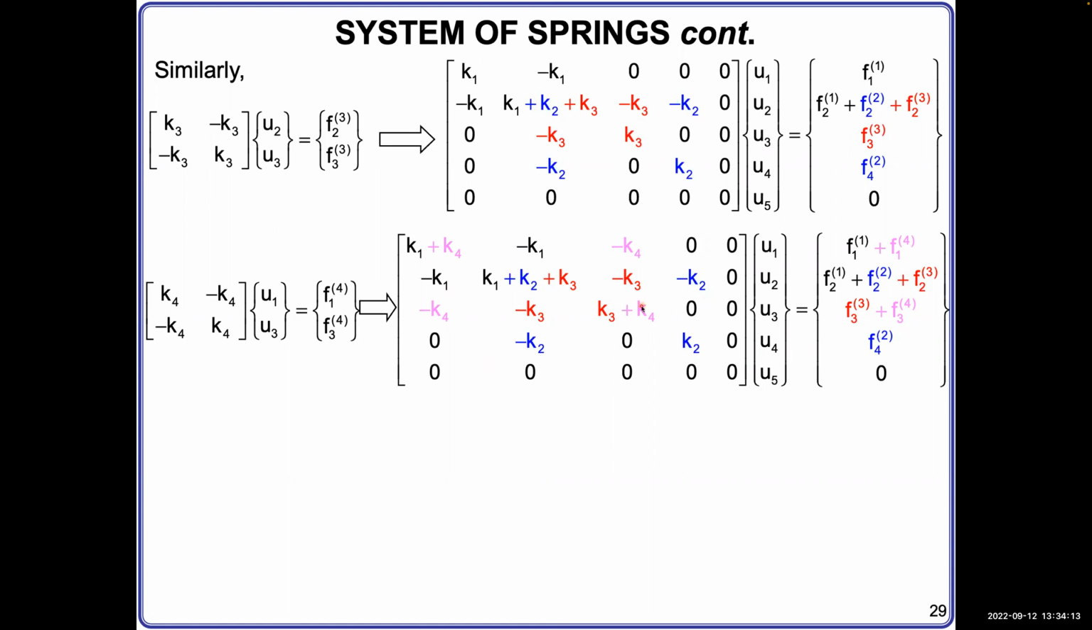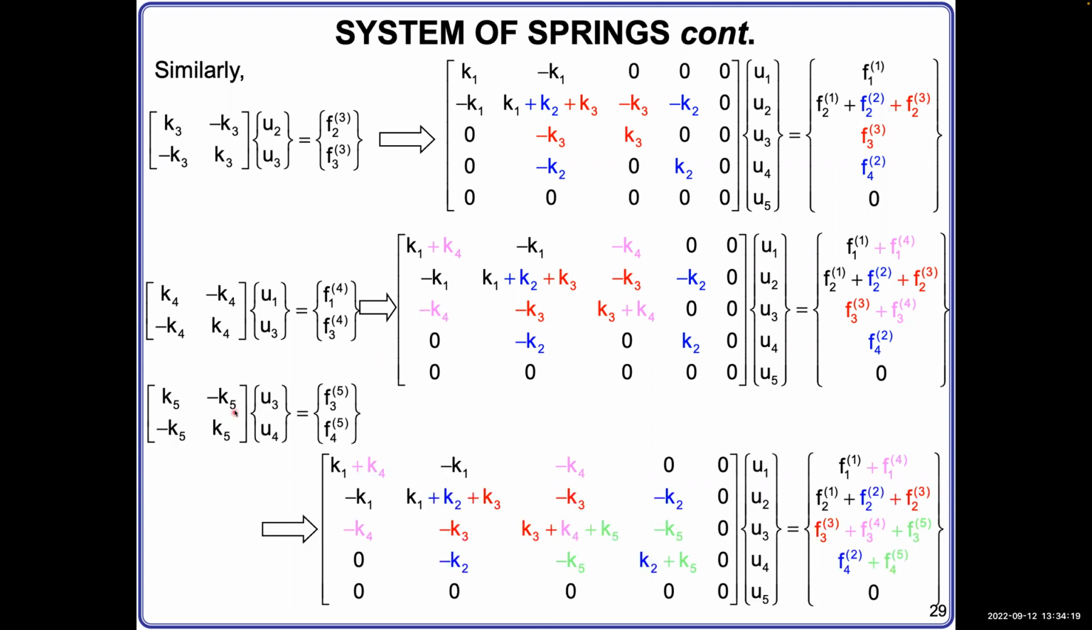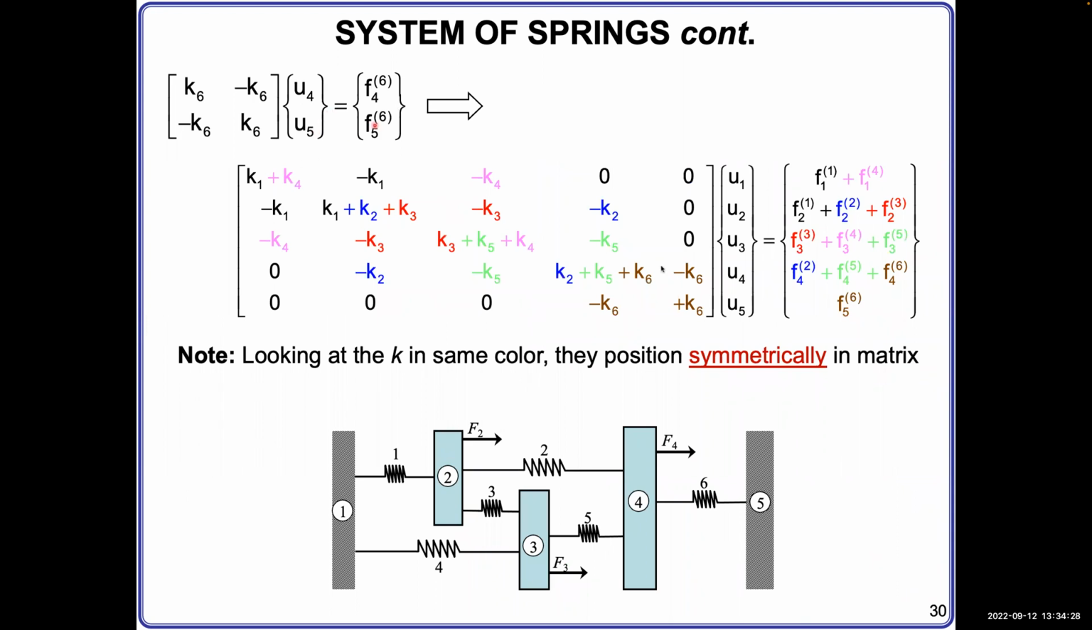Okay, so then we have spring number 4 solved, and we can continue. Spring number 5, we get this green one. Get the green one added in, and then finally spring number 6, that's in brown color. It is added in because it's number 6. The nodes are number 4 and number 5. So they are in column number 4, column number 5, and row number 4, row number 5, and then the corresponding forces are added together. This is the most important equation you will get. Once you have this, you can check whether this is correct or not.